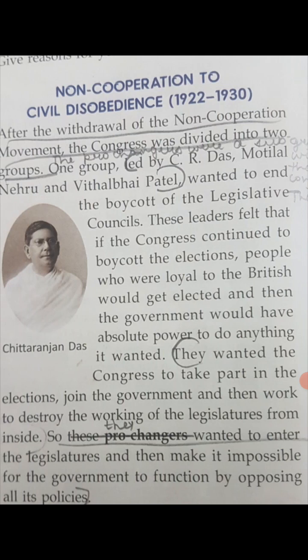After the withdrawal of the non-cooperation movement, the Congress was divided into two groups, one led by C. R. Das, Motilal Nehru and Vithalbhai Patel, and there was another group, the no-changers, who opposed joining the council. The group wanted to undertake constructive programs and the group was led by Vallabhbhai Patel, C. Rajagopalachari and Rajendra Prasad.